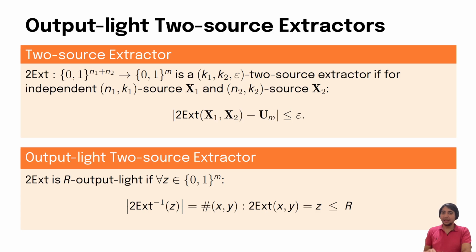We will in fact need a strengthening of two-source extractors, which we call output light two-source extractors. We say a two-source extractor is R output light if for all Z in the image, that is, for all m-bit strings Z, the size of the pre-image of Z under 2Ext is bounded by R. Or in other words, the number of (x, y) such that 2Ext(x, y) equals Z is at most R.